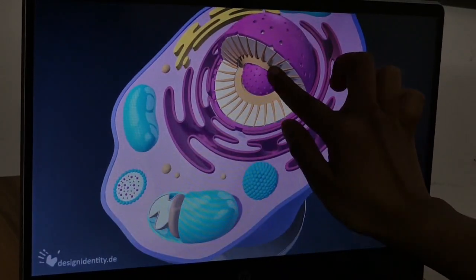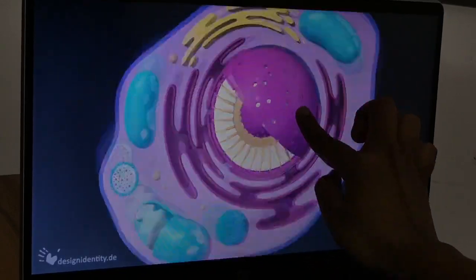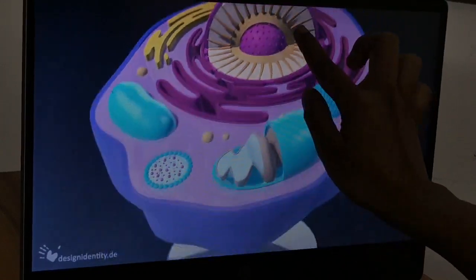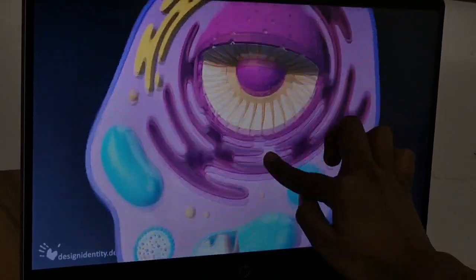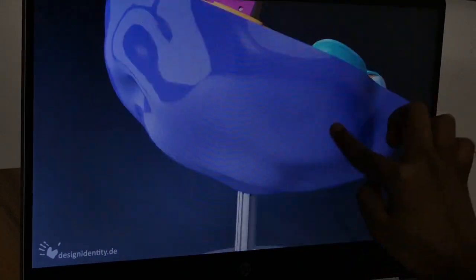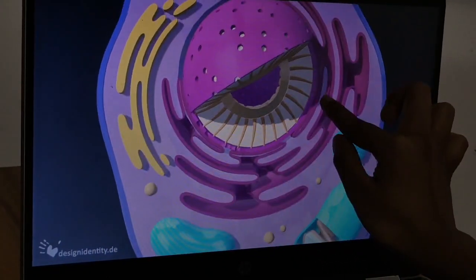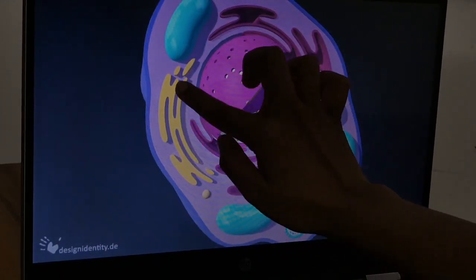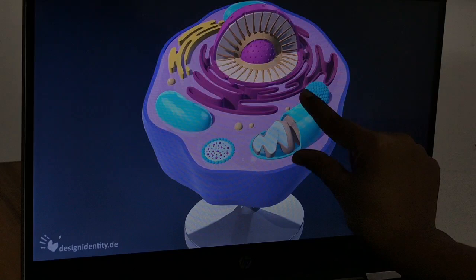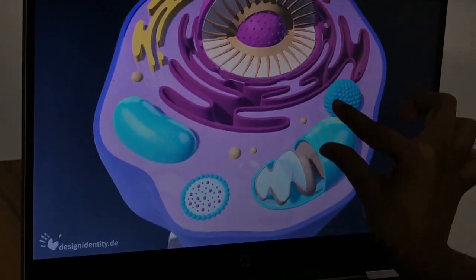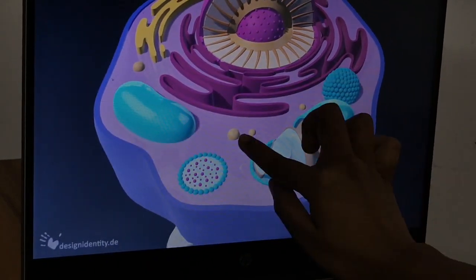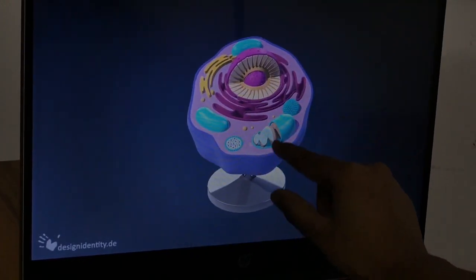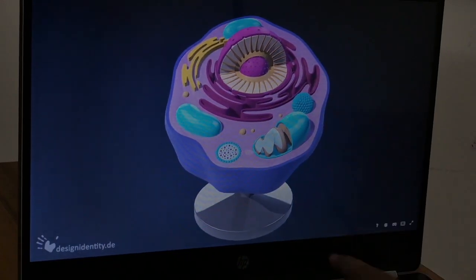Okay, so this is the nucleus. Look at the nucleus properly. Inside the nucleus, there is the nucleolus. This is the nucleolus. Next, this part is the endoplasmic reticulum. This is the endoplasmic reticulum. Next, the yellow colored part. This part is the Golgi apparatus, and this part is the mitochondria. Next, the lysosomes. Okay, so all the cell organelles are present inside the cell like this.